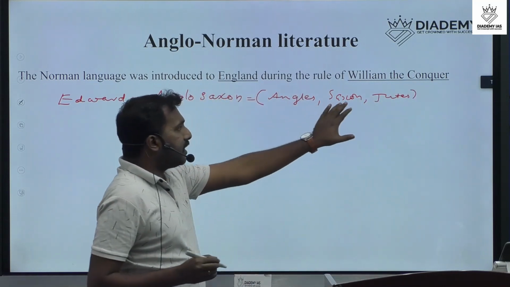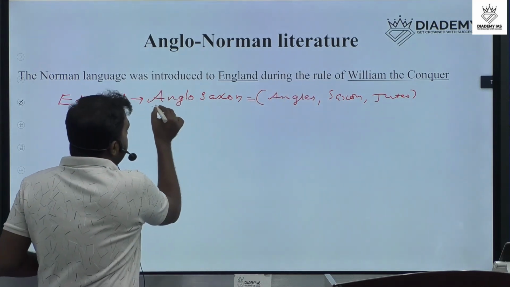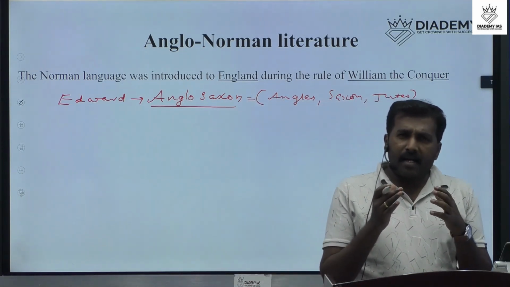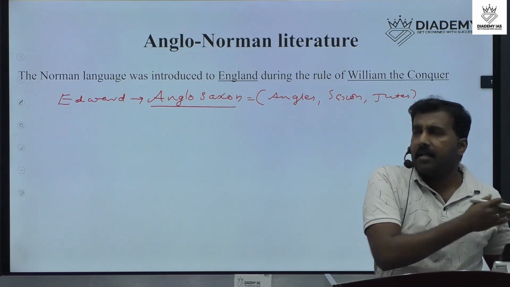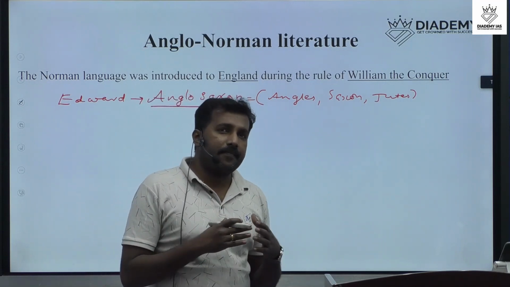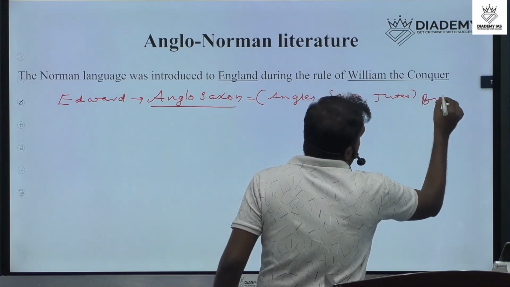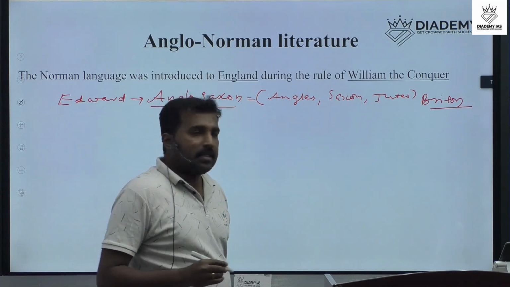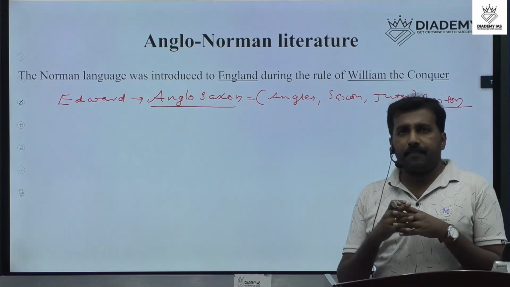These three groups of people we normally name with the single term Anglo-Saxon. They arrived in Britain, and gradually they conquered the entire area of Britain. Then gradually the name changed into England. And King Edward, they ruled in Britain.